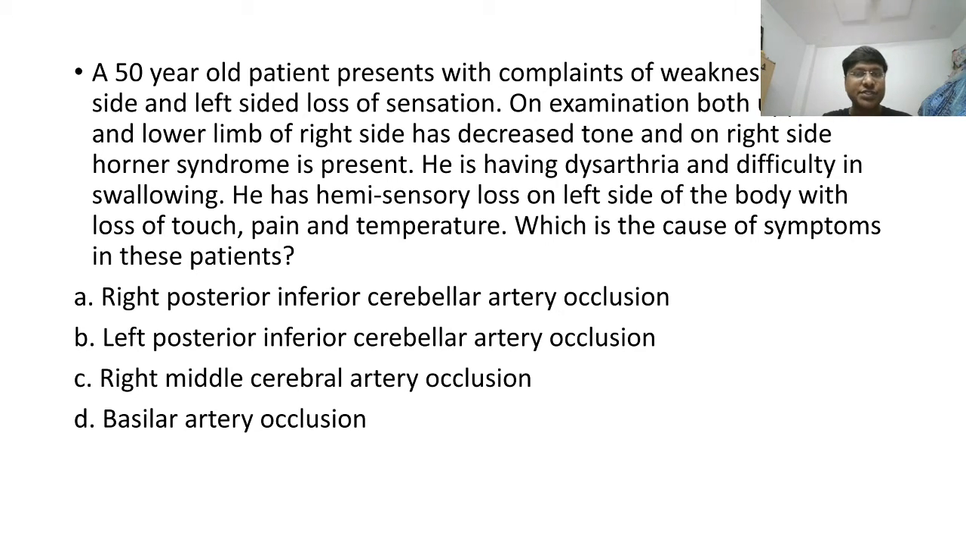We have a 50-year-old patient presenting with complaints of weakness on the right side and left-sided loss of sensation. On examination, both upper limb and lower limb of the right side has decreased tone, and on right side, Horner syndrome is present. He is having dysarthria and difficulty in swallowing, and he has hemisensory loss on left side of the body with loss of touch, pain and temperature. Which is the cause of symptoms in this patient? The options are right PICA, left PICA, right middle cerebral artery occlusion. Fourth option, basilar artery occlusion.